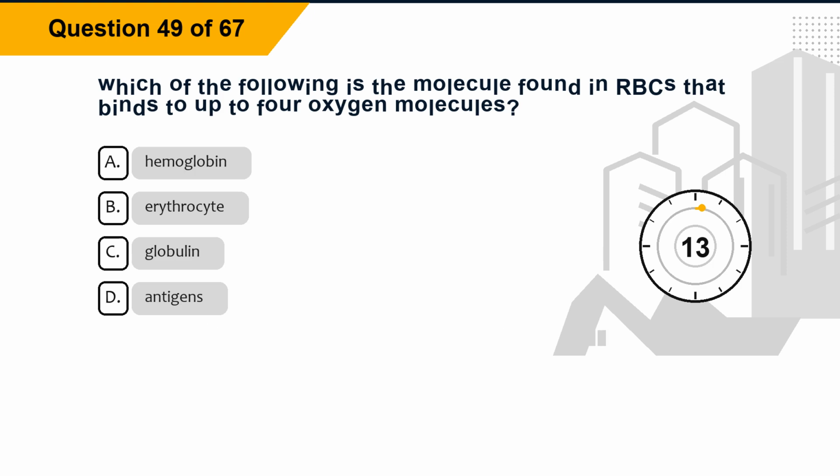Question 49. Which of the following is the molecule found in RBCs that binds to up to 4 oxygen molecules?